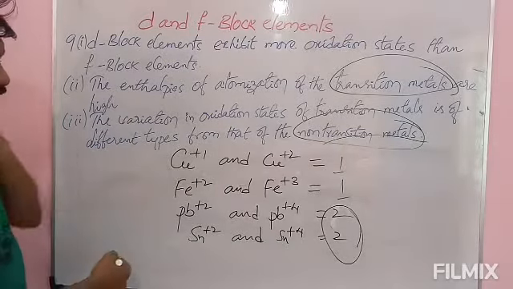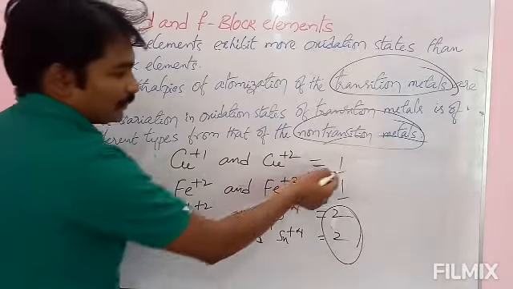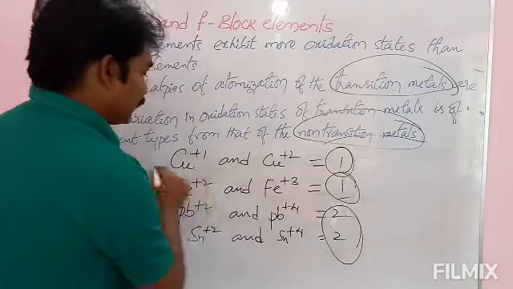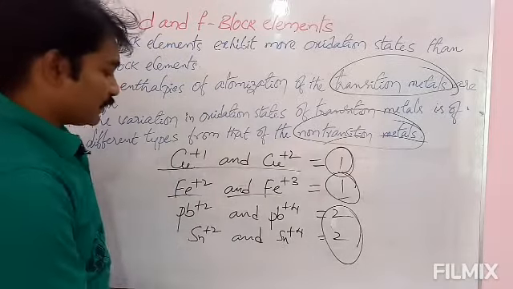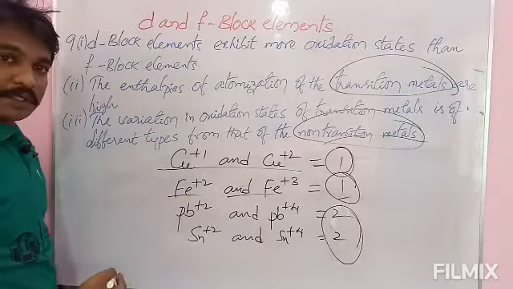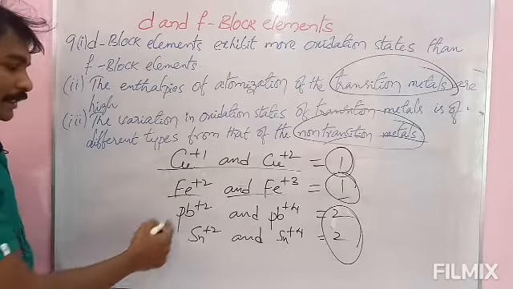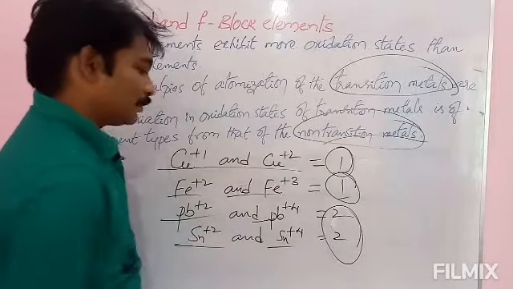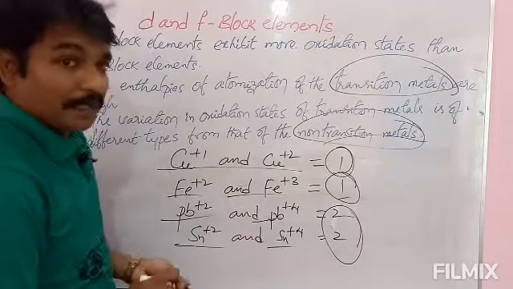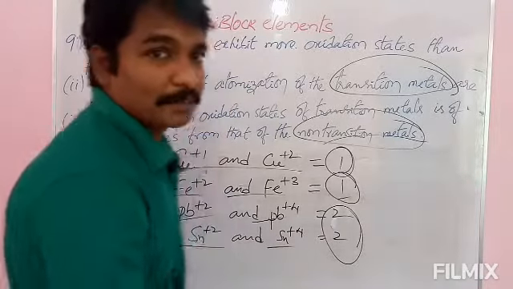The best examples are these four. The difference in oxidation states of the same element is unity, or you can say 1. Examples: cuprous, cupric, ferrous, ferric. And non-transition elements with a difference of more than 1 are Pb+2, Pb+4, Sn+2, Sn+4. Please note down this one, and we will discuss the last one, that is the 10th one.